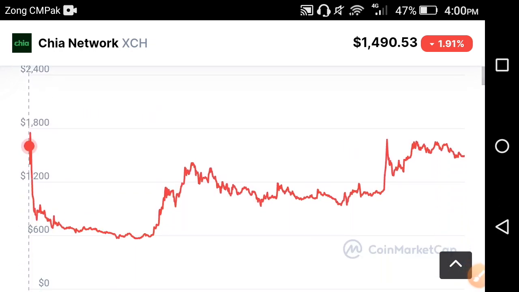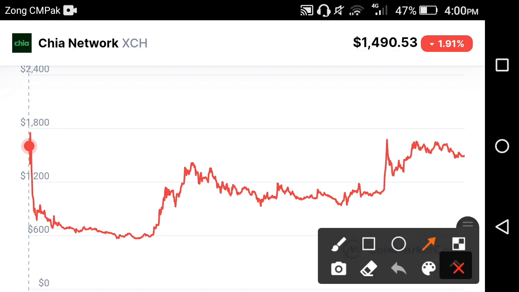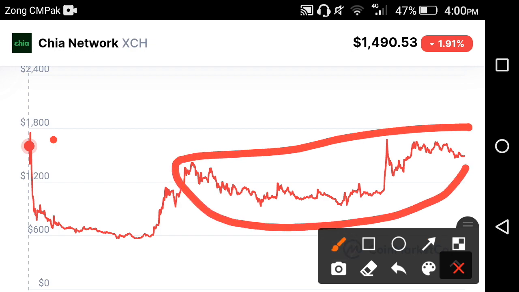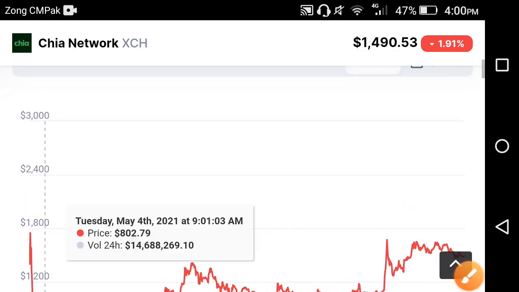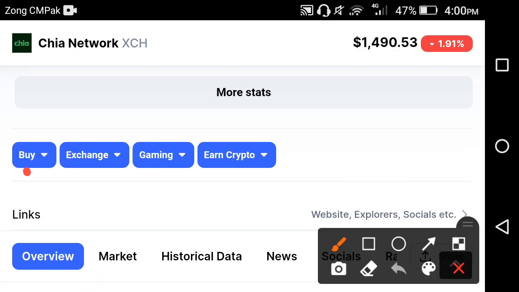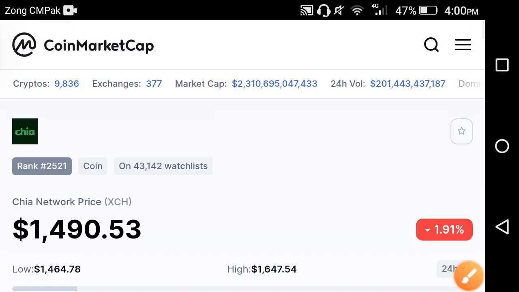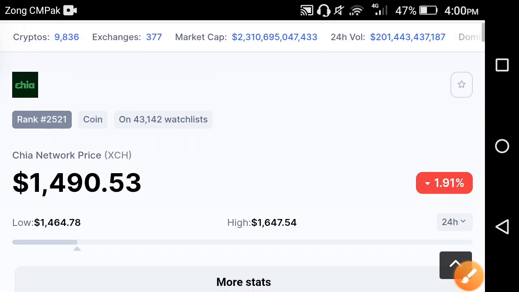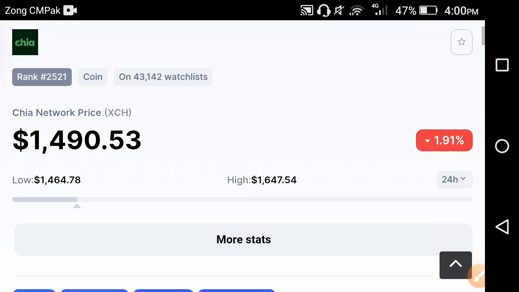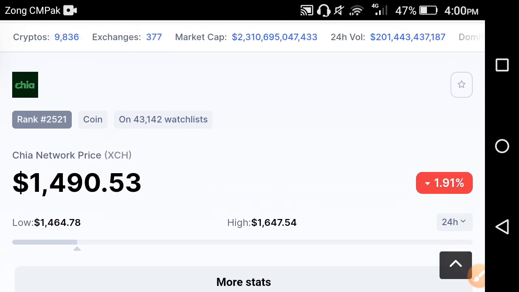As you can see here, over the last 1 month the price change has been negative. But I think if you look at the current condition of the Chia network, they are gradually starting to move upward, and I hope that slowly with the passage of time the change becomes positive, and I hope they will give you a good amount of profit in the future, friends. But friends, you have to hold Chia network until the end of this year, friends. Absolutely, they can easily hit 2000 USD by the end of 2021, friends.